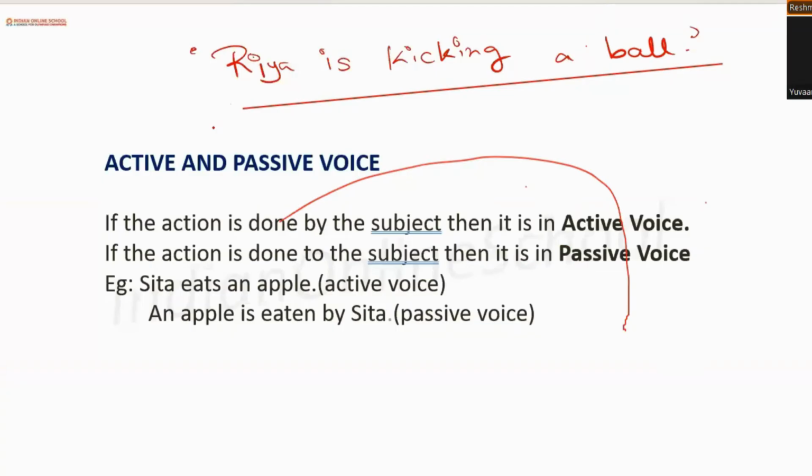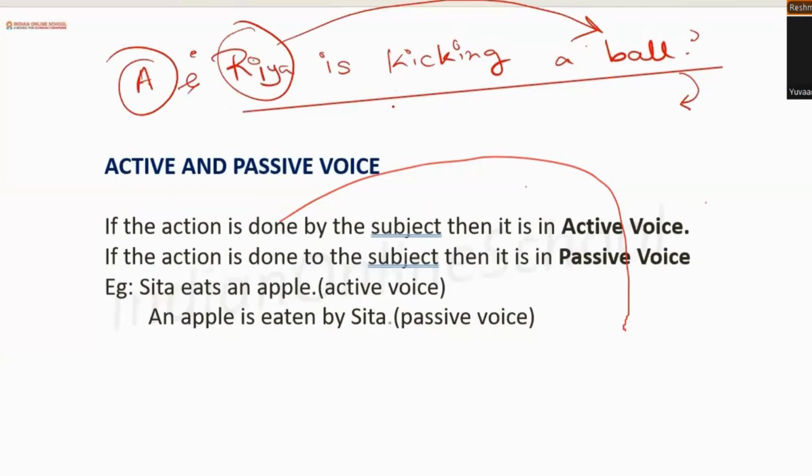Very, very good. So, if I ask you to convert it in passive voice, what should it be? The ball is being kicked by Ria. Very good. So, you see, in the first sentence, we see that the subject is performing the action to the object, right?